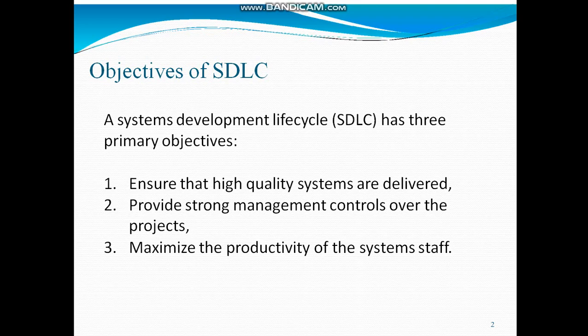The SDLC must ensure that such planning estimates can be put together before there have been any significant expenditures of resources, time, and money on the project. The SDLC must ensure that management has timely, complete, and accurate information on the status of the project and the system throughout the development process. And the third one, maximizing the productivity of the system staff.